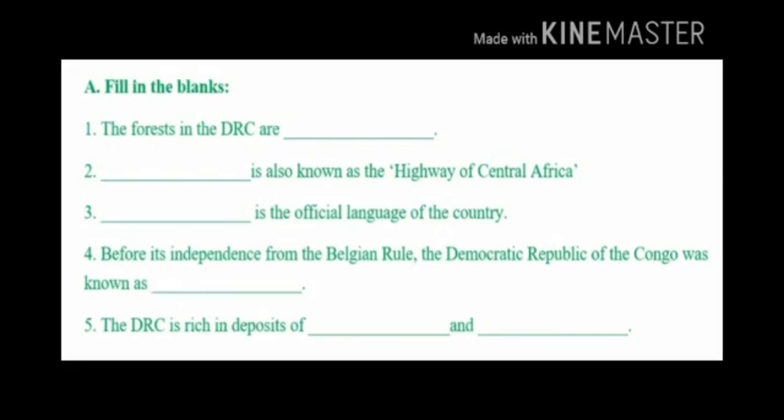Fifth question. The DRC is rich in deposits of dash and dash. The answer is cobalt and diamonds. The DRC is rich in deposits of cobalt and diamonds.